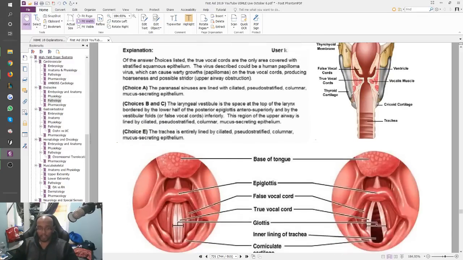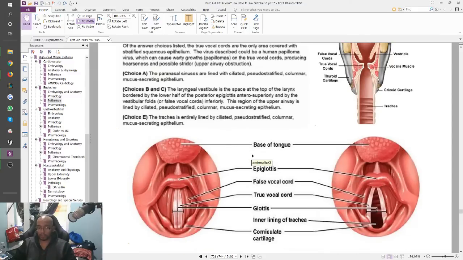Right, so now if we look at it, this is how it looks if you actually look into a person's mouth. So you have the base of the tongue, you have your epiglottis, you have your false vocal cords outside, and then the true vocal cords right there, right?